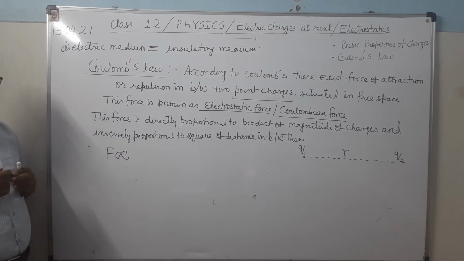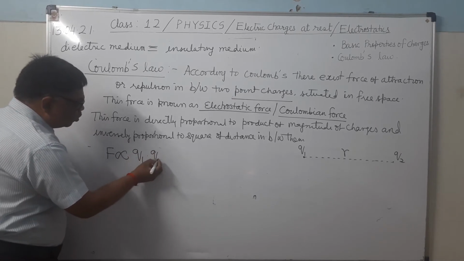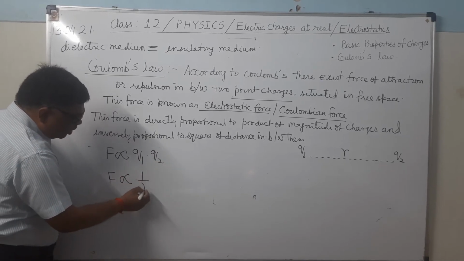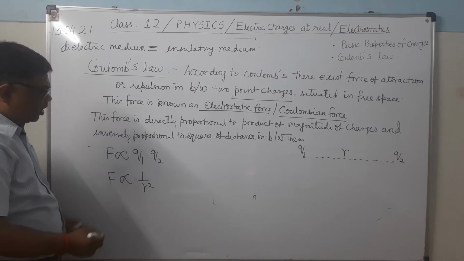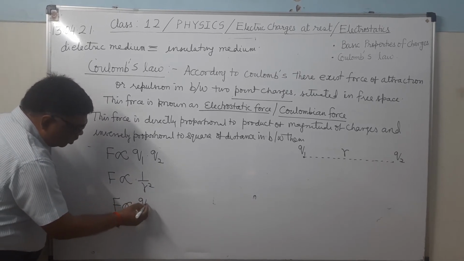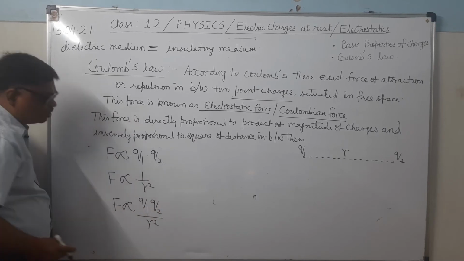One charge we have taken Q1, the other Q2. So F is proportional to Q1 into Q2, and F is proportional to 1 upon r square. When we combine these two, we get F proportional to Q1 Q2 upon r square.